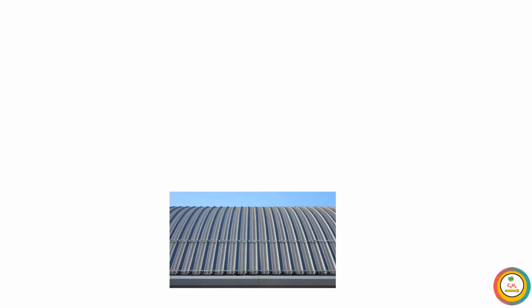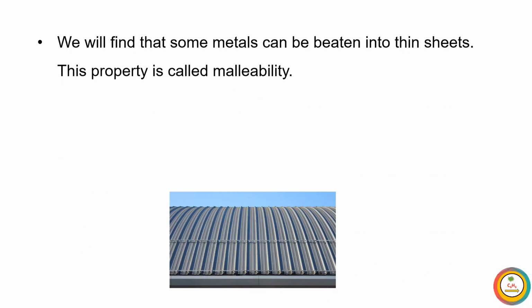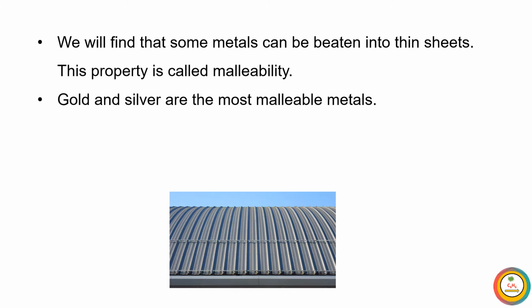can observe a slight change in its shape. So from this activity we can conclude that metals are malleable. In this activity, you observe that with the hammer that iron piece is converted into sheet shape. So we find that some metals can be beaten into thin sheets. This property is called malleability.